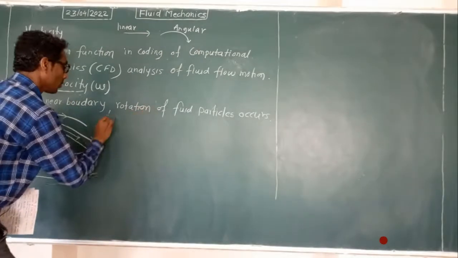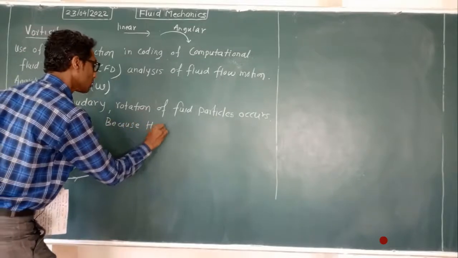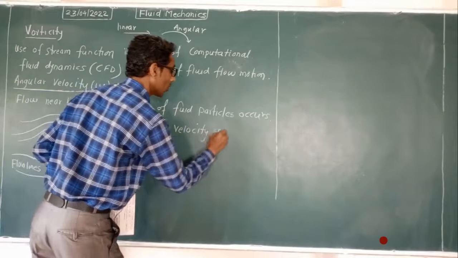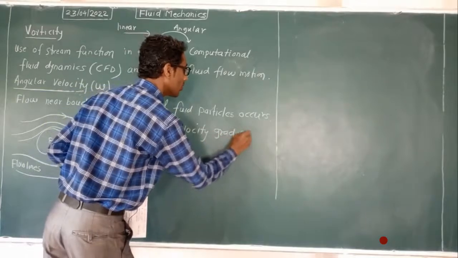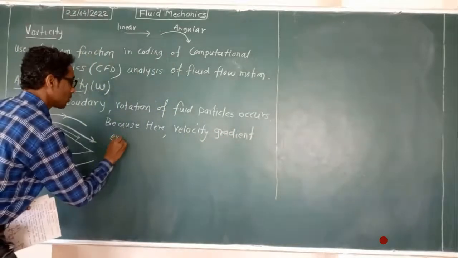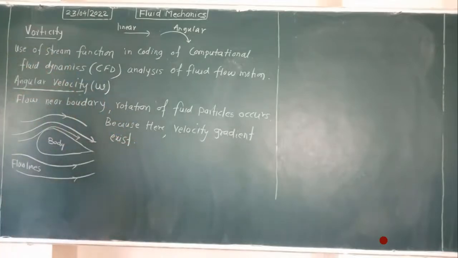Because here a velocity gradient exists, comes into picture, or develops.